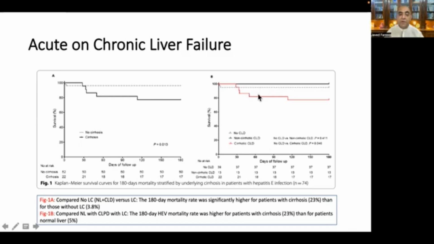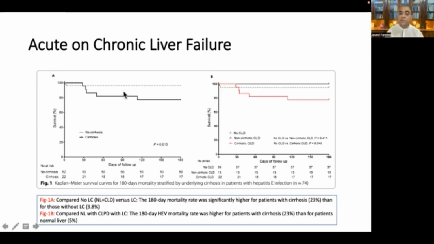When they compared the normal liver with the chronic liver disease, and then with liver cirrhosis, the mortality was very, very high again with liver cirrhosis, as I already said, 23%, and in the patients with the normal liver it was very low.